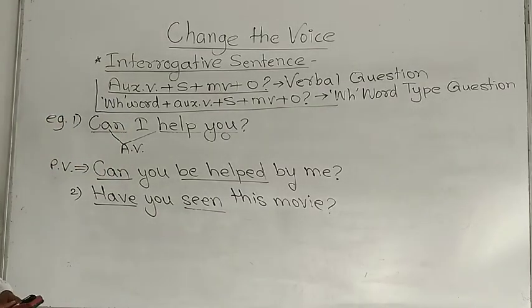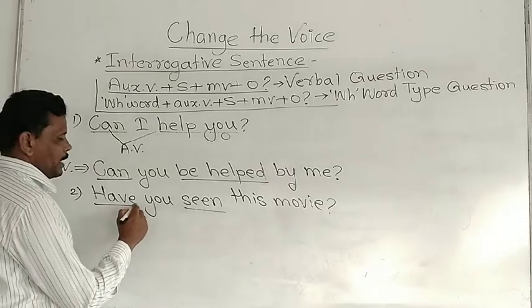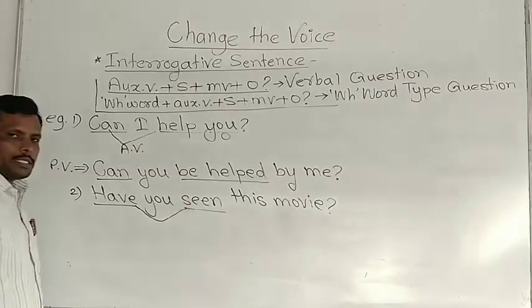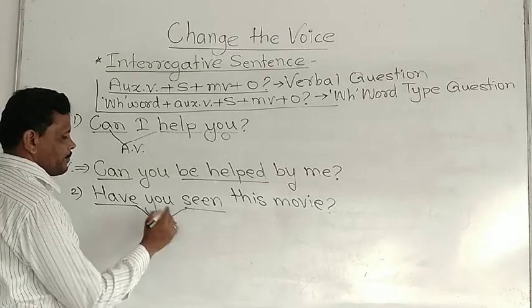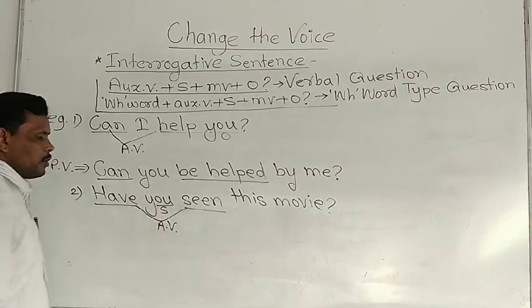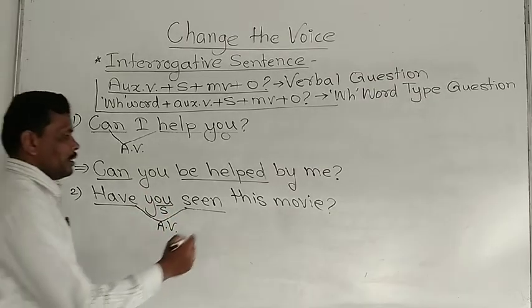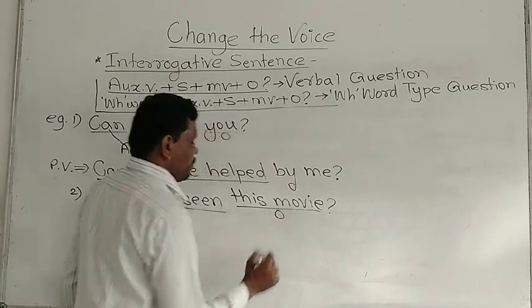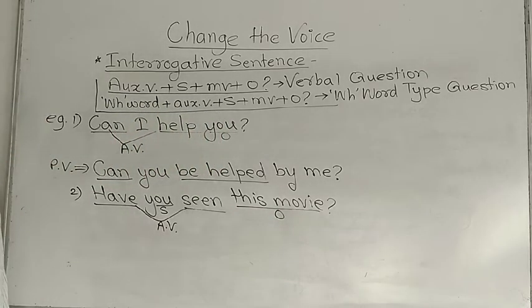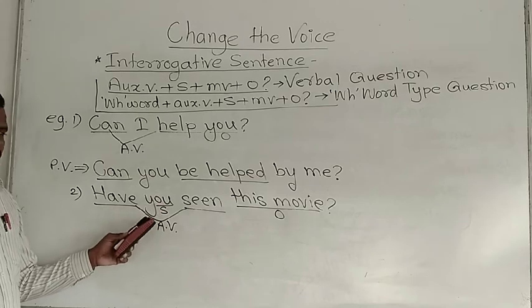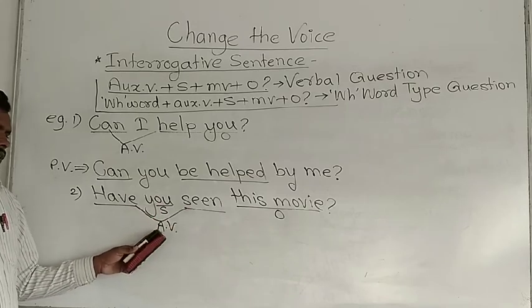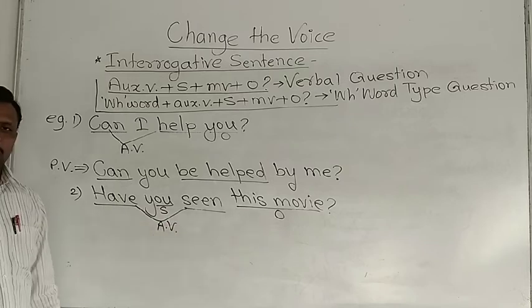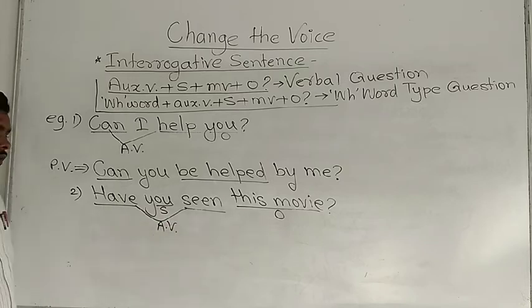Have is given here, and V3 is given. You is a subject of this sentence, and this movie is an object. Correct? Subject is there. Have plus V3, active voice, present perfect tense, and this movie is an object.